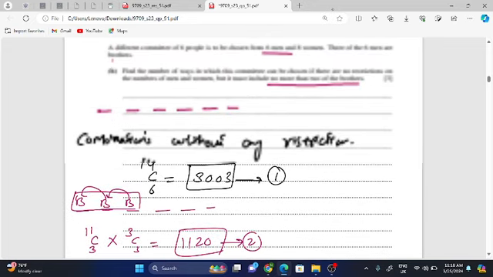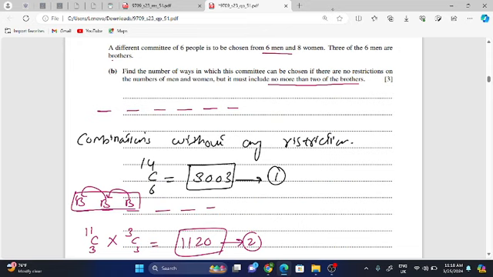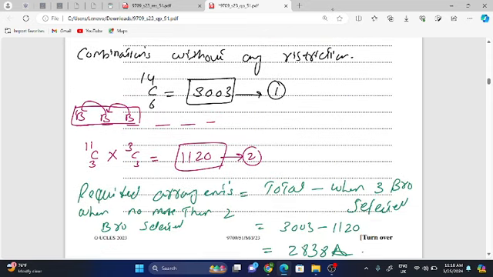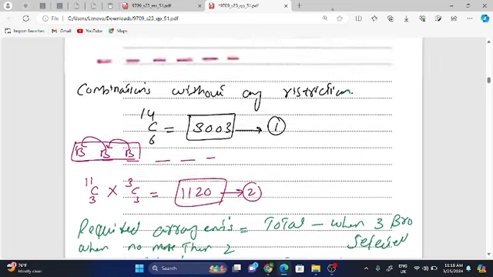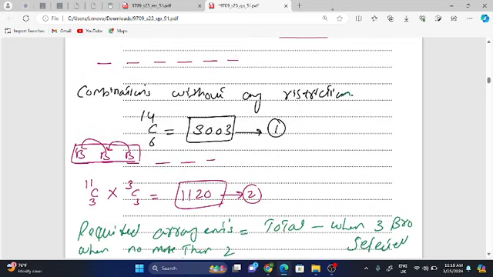So whenever you get this type of scenario, first check the total number of arrangements without any restriction. So they are 14C6, that is 3003. And for the second scenario, you select all 3 brothers, which comes as 11C3 times 3C3, because you have already selected 3 brothers out of 14. So 14 minus 3 becomes 11, and the remaining 3 positions may be filled by anyone.